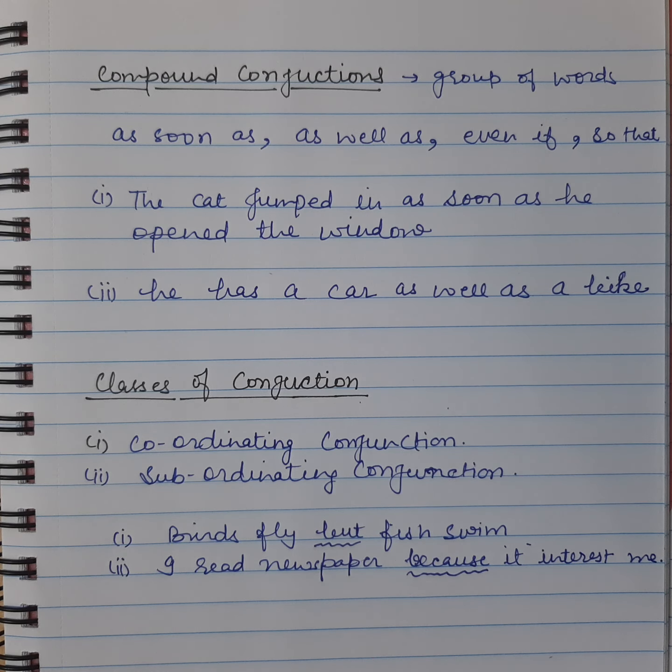I read newspaper because it interests me. So because is joining two sentences. I read newspaper, which is a complete sentence and a main sentence. Here it interests me. So it interests me is not a complete sentence, and it's not complete without mentioning the first sentence. So because is a conjunction which is joining two sentences in which one is a main sentence and second is a subordinating or dependent sentence. So because is a subordinating conjunction.